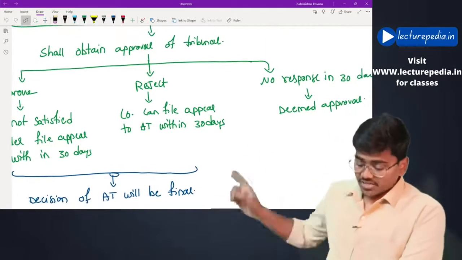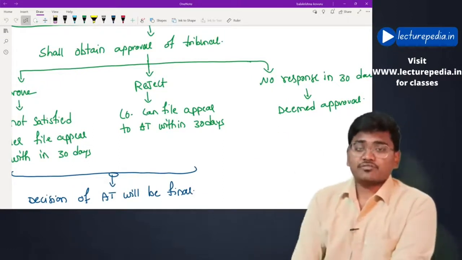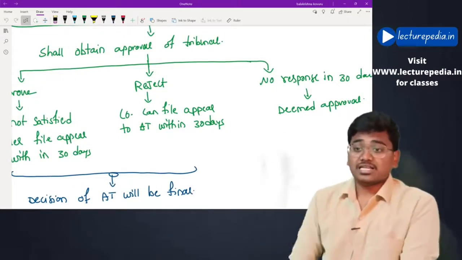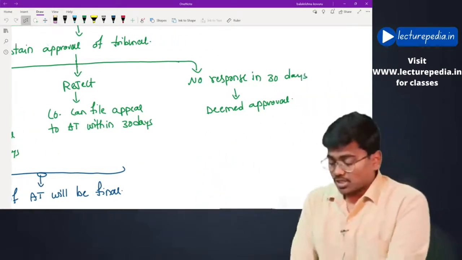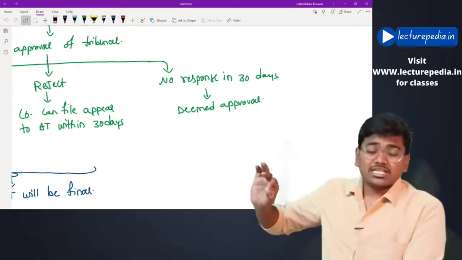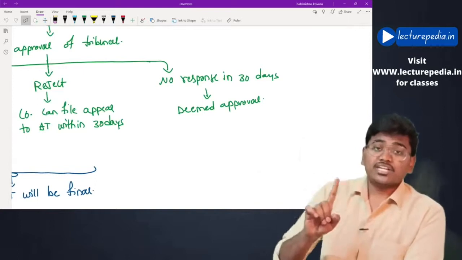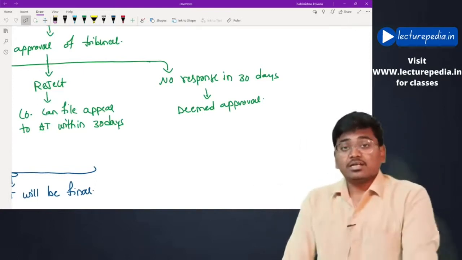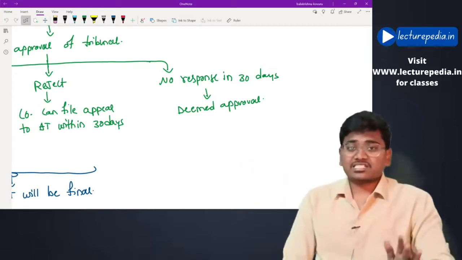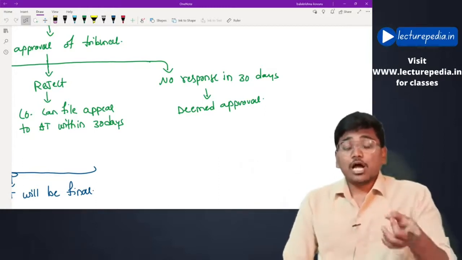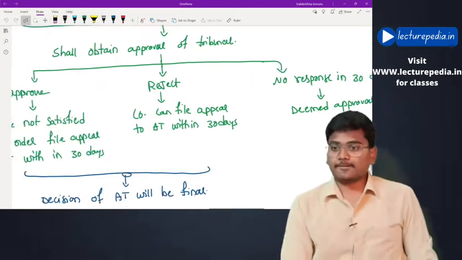In that case, if the company is not satisfied with the rejection, the company can file an appeal to the appellate tribunal within 30 days. If the tribunal has not given any response in the 30 days, it will be deemed to be approved, and the company can proceed to remove the employee or take any other action against the employee, and the approval of the tribunal will be deemed to be given. Hope this is clear.